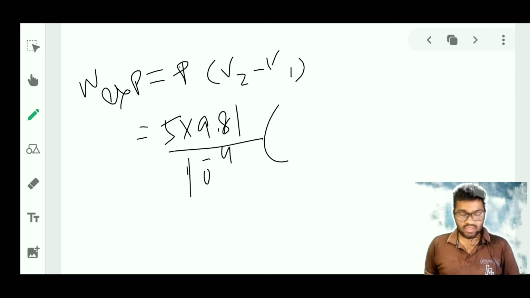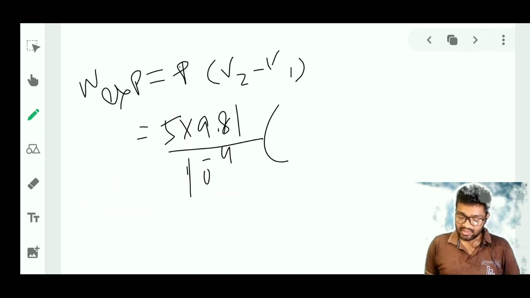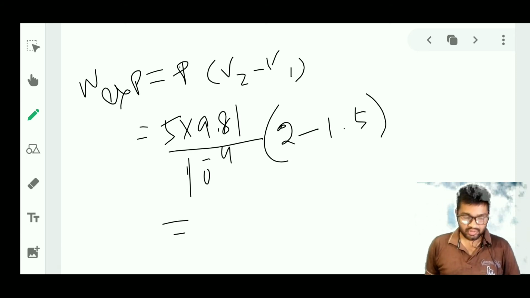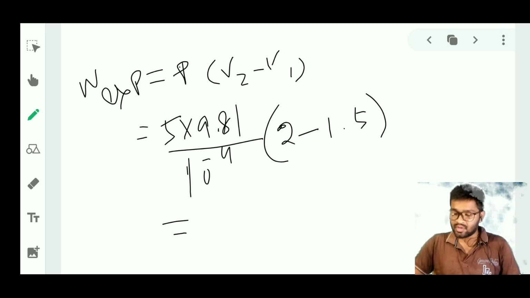V2 is given to us, let me check. V2 is given as 2 meter cube and V1 is given as 1.5, so I can simply write it over here, 2 minus 1.5. By calculating this one we can calculate the value of expansion work. I have not calculated it yet, so let me calculate it over here.